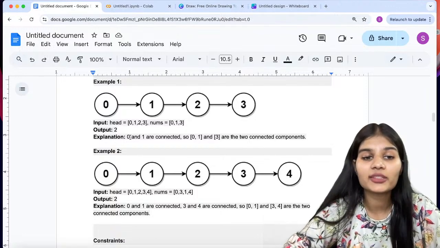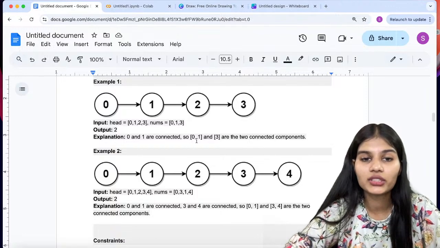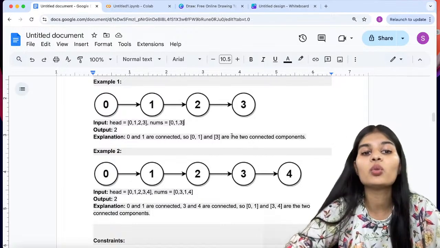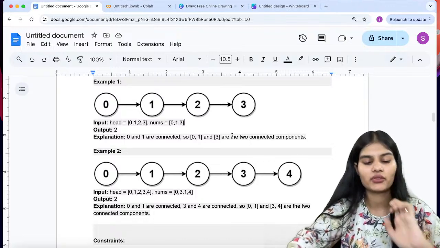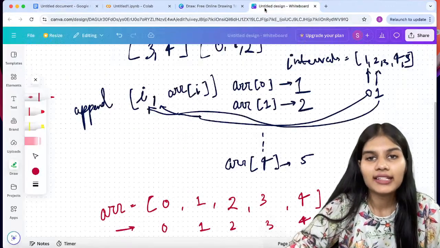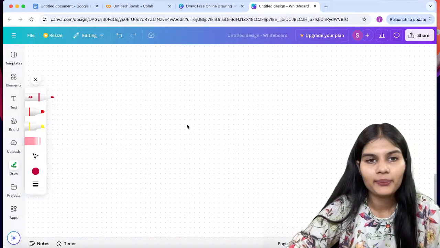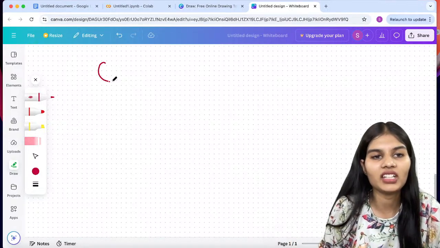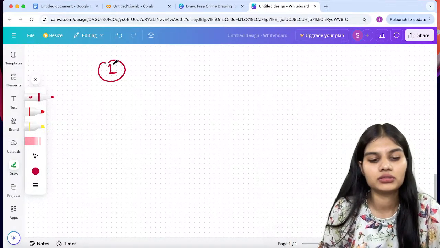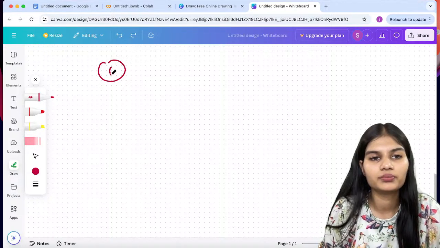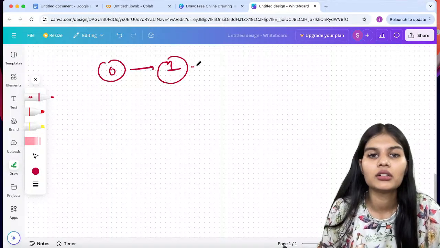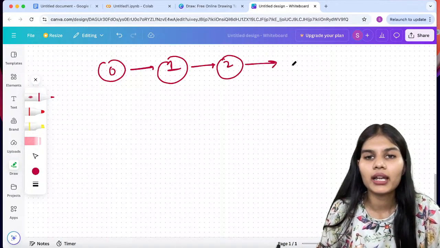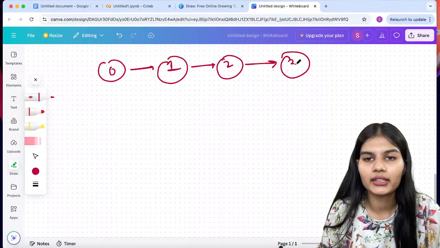Now the explanation: 0 and 1 are connected, so 0, 1 and 3 are the two connected components. Pretty simple, pretty easy. I'll show you what exactly it's trying to say. Let's move to the whiteboard quickly. Here we have 0, which is connected to 1, 1 is connected to 2, and 2 is connected to 3.